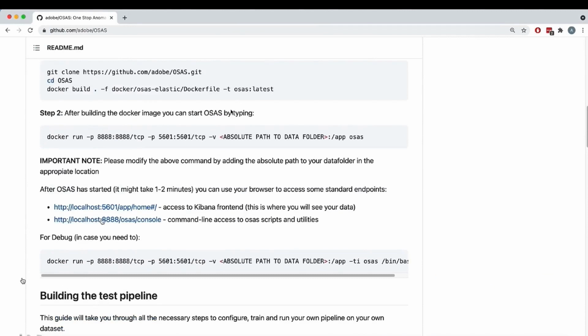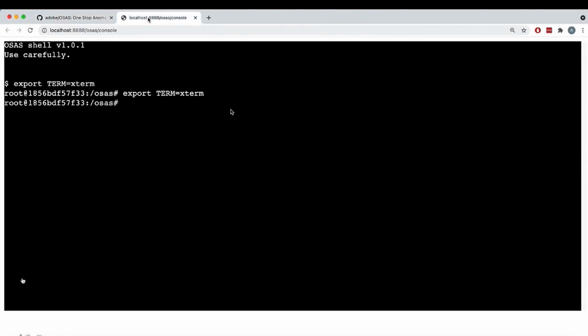Starting again from the Git page, we'll start a new fresh instance of one-stop anomaly shop. Now, we're going to use the console for this one, and we're going to go to the steps I just mentioned before. Let's check that we have the working dataset, and it's here in the folder we shared with our machine. And after that, first we're going to run the autoconfig, as I mentioned before.